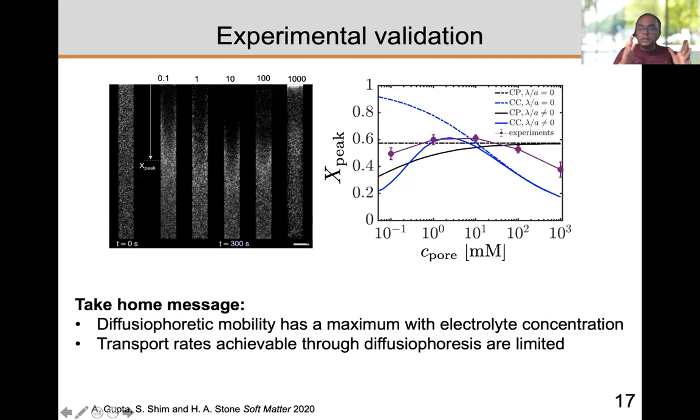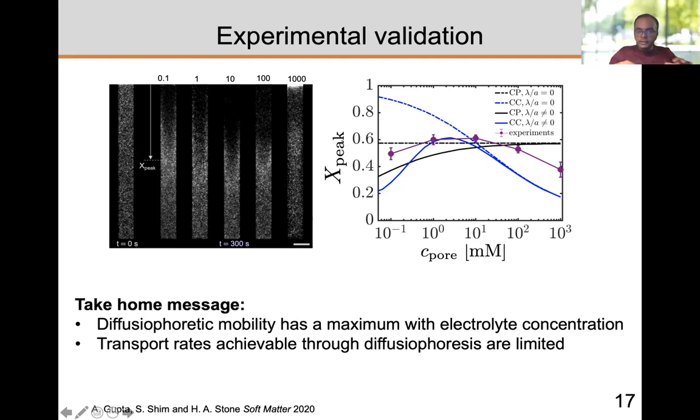So what we did was we kept the logarithmic concentration gradient the same. What you see here is a dead end pore. We fill these pores with particles, and there is a concentration reservoir outside the pore and a different concentration inside the pore. Let's say the concentration outside the pore is 1, then the concentration inside the pore is 10. So the ratio was always 10. If it is 0.1 outside, inside it is 1. If it is 1 outside, inside it is 10, then 10 and 100, 100 and 1,000, and 1,000 and 10,000. And all these concentrations are in millimolars.